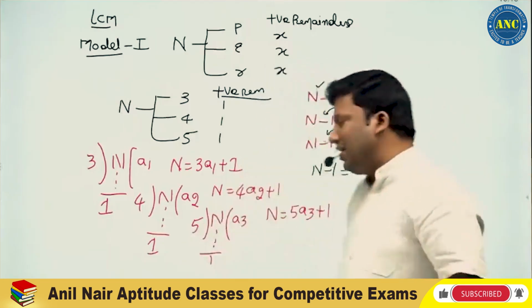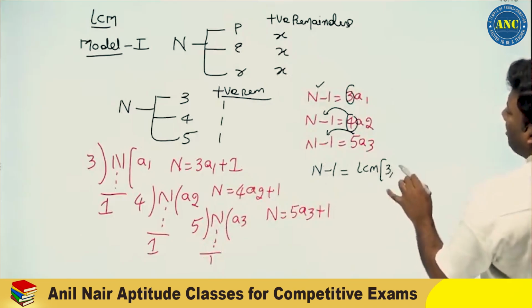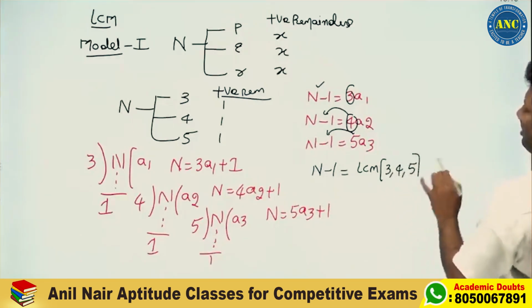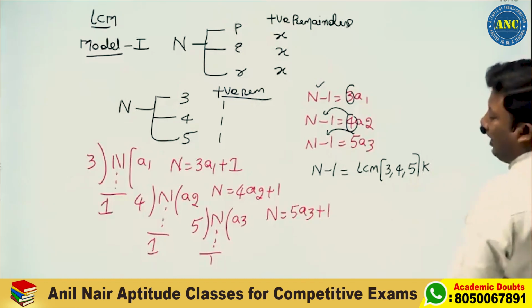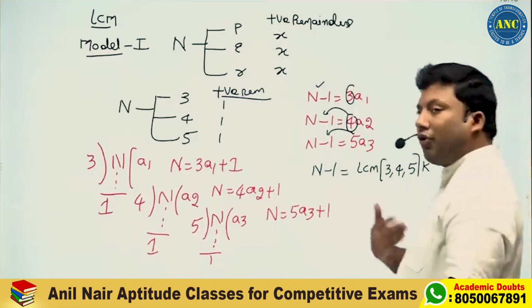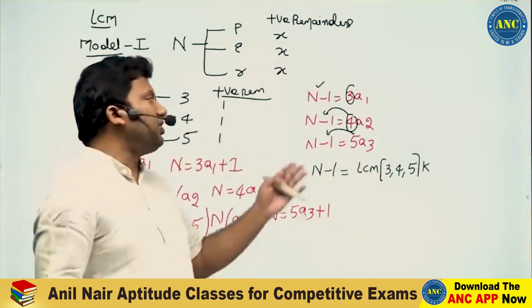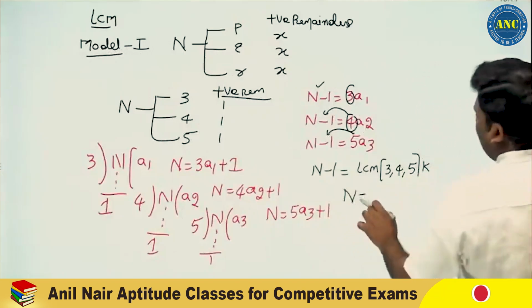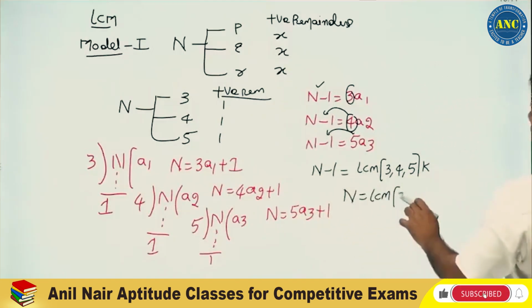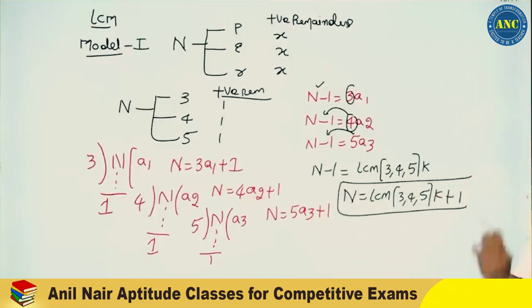The number which is divisible by 3, 4 and 5 can be written as a multiple of the LCM of 3, 4 and 5. The lowest number will be 60, and all multiples of 60 are divisible by 3, 4 and 5. So n can be written as LCM of 3, 4, 5 into k plus 1. I hope it is clear.